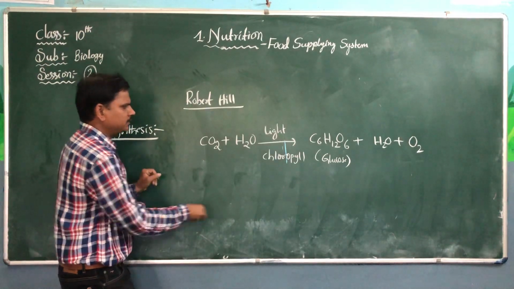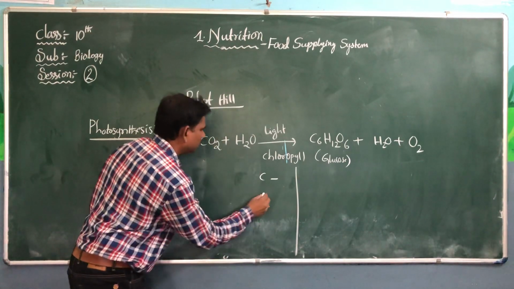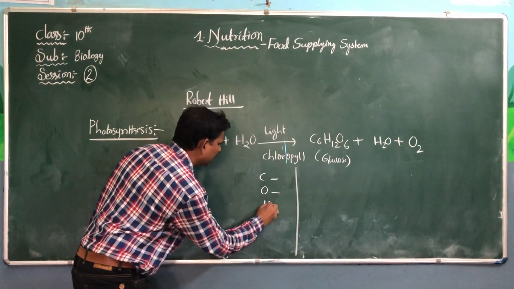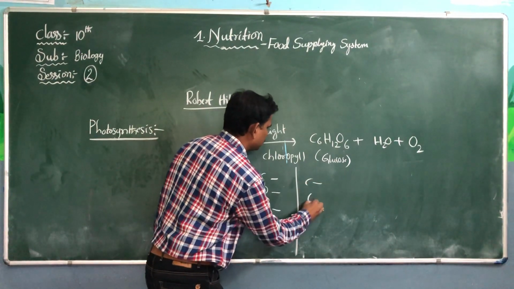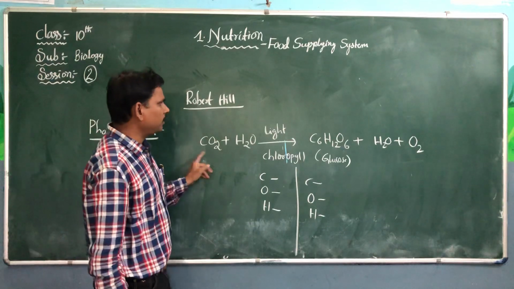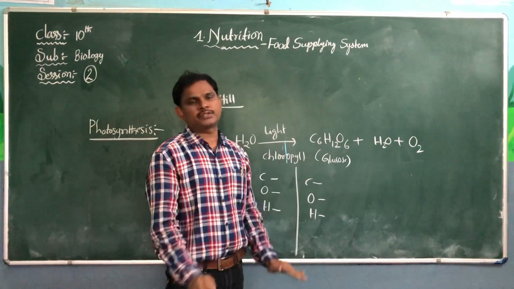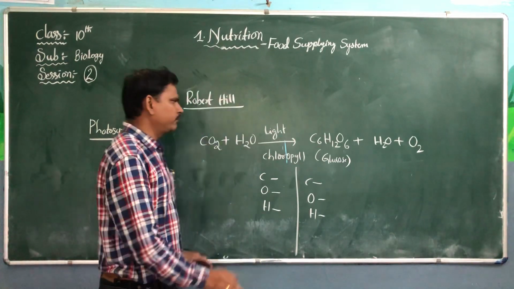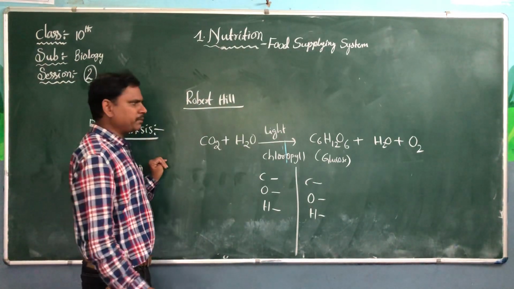Only one carbon. Carbon, oxygen and hydrogen. One carbon is here, but here 6 carbons. It is not a balanced equation. That's why we should balance it.